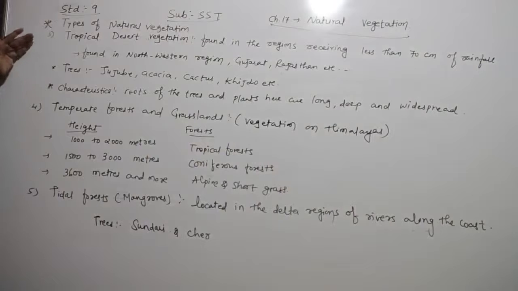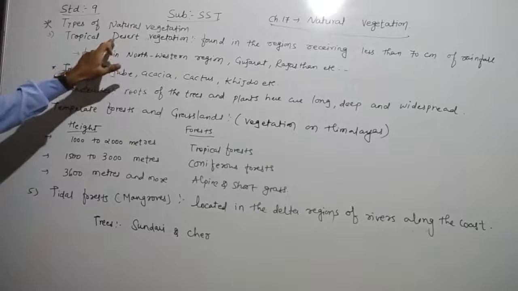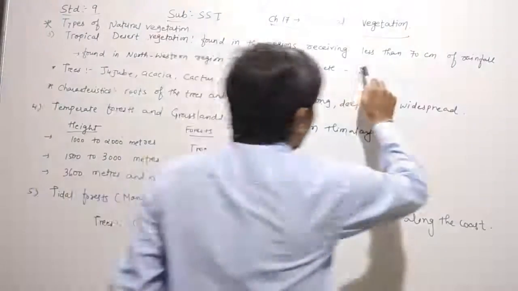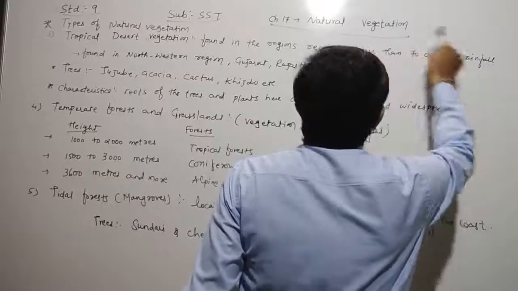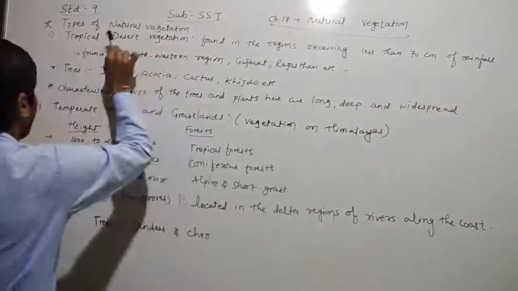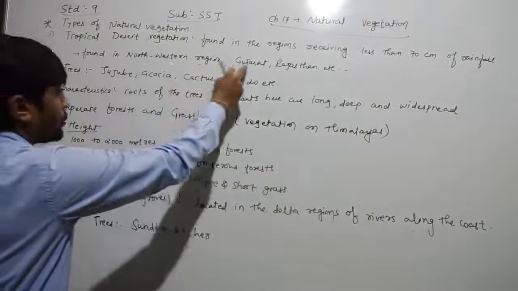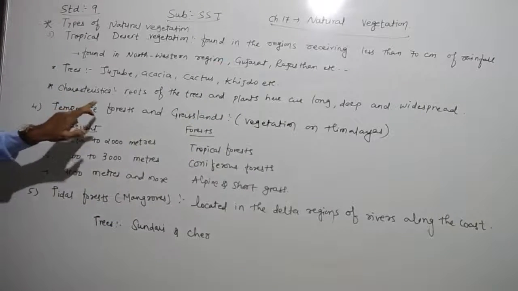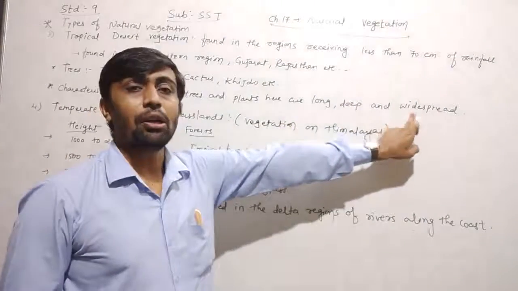another three types of natural vegetation. Here one is the tropical desert vegetation. In this, you have to remember that the annual rainfall is less than a few centimeters. It is found in the northwestern region of Gujarat, Rajasthan, and Uttar Pradesh. In tropical desert vegetation, the roots of the trees and plants are long, deep, and